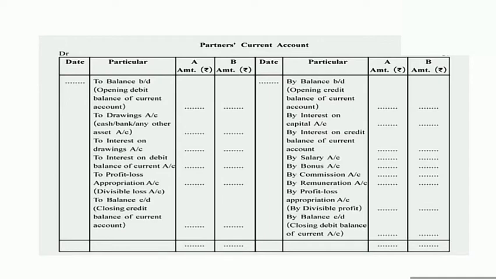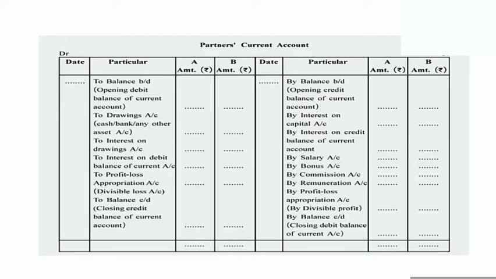Okay, after the balance of partner's current account, we have to write down interest on capital. It means if you are going to prepare capital and current accounts both, in the capital account only the balance of the partner's capital account is written. Except that, interest on capital, salary, bonus, commission, remuneration, all these transactions or entries will be recorded in the partner's current account credit side instead of the capital account.